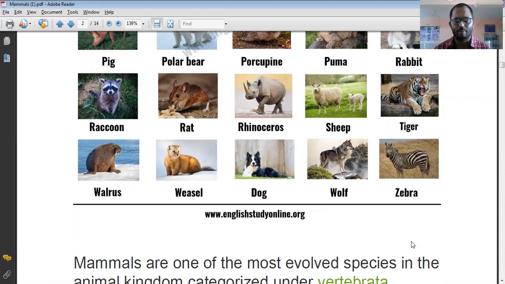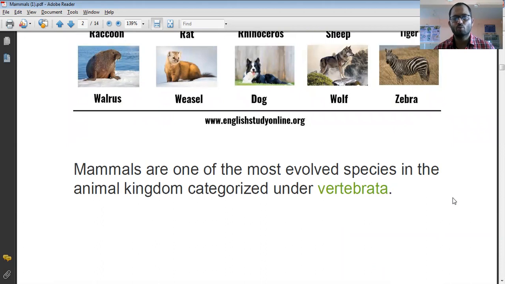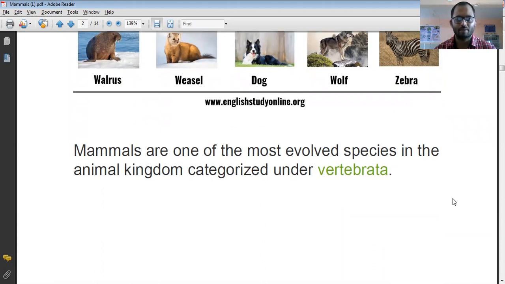When we look at mammals, they have a very important characteristic: hairs present on the body surface. This is an important characteristic of the class mammals. Mammals are one of the most evolved species in the animal kingdom, and they are categorized under the vertebrata.